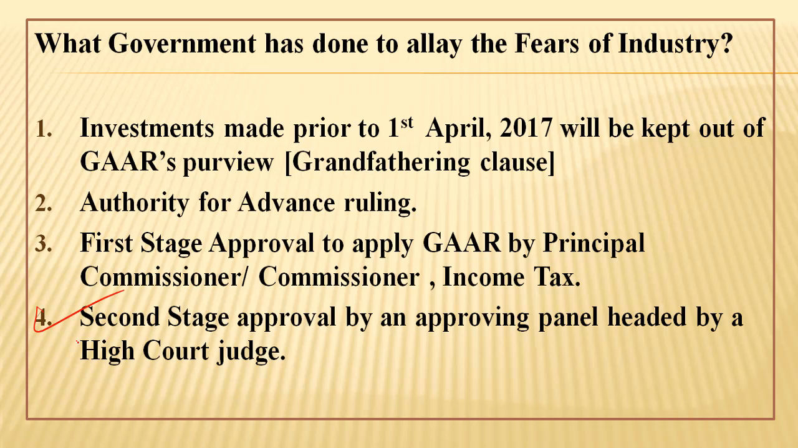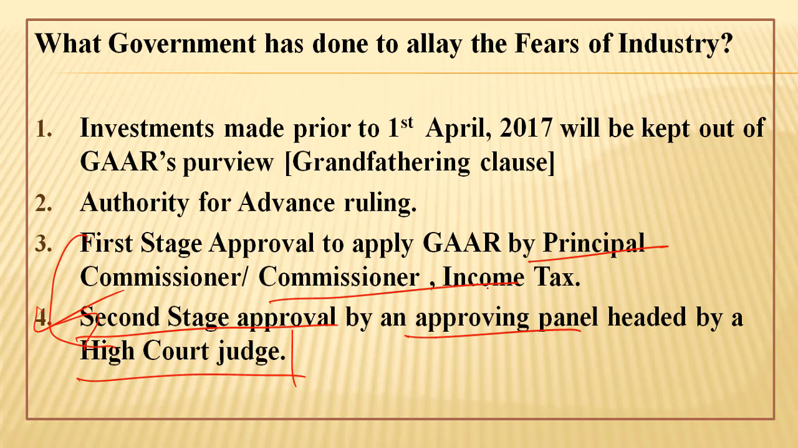Now the fourth step goes a little further. Second stage approval, that is, in case any party is dissatisfied with the first stage approval by the principal commissioner or income tax commissioner, then they can apply for the second stage approval by an approving panel headed by a high court judge, retired or in position.